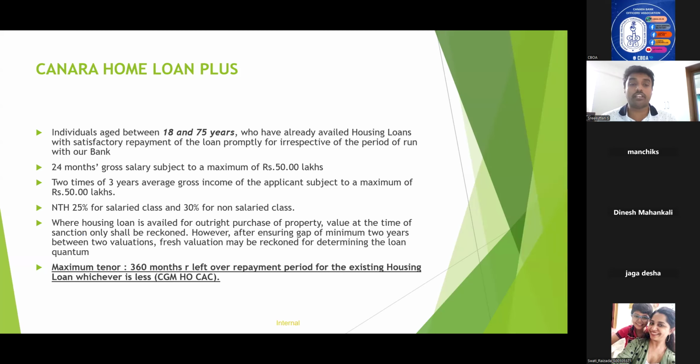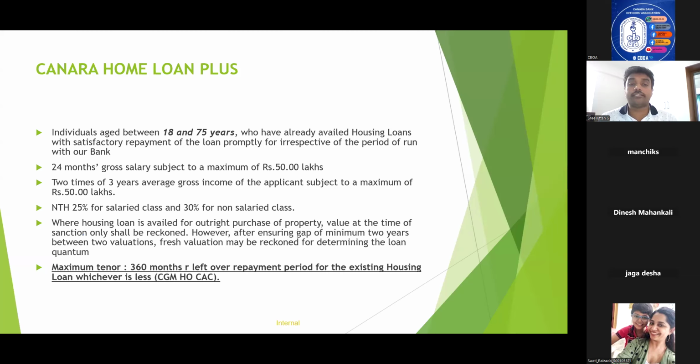NTH is 25 percentage for salaried class and 30 percentage for non-salaried class. The notable thing is that there is no amount fixed, but it is as applicable to housing loan, because the amount should not go below 10,000. But 20 percentage differs here. In the case of Home Loan Plus, it is 25% for salaried class and 30% for non-salaried class.